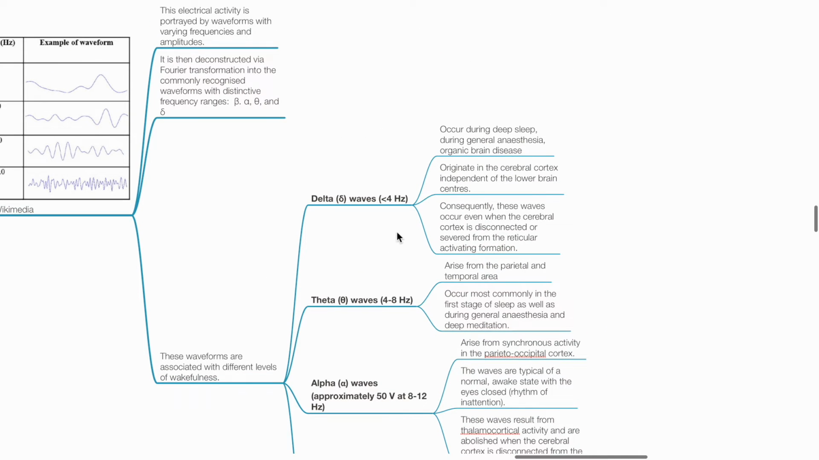Delta waves, less than 4 Hz, occur during deep sleep, during GA, or organic brain disease. It originates in the cerebral cortex independent of lower brain centers. Hence, these waves occur even when the cerebral cortex is disconnected or severed from the reticular activating formation.